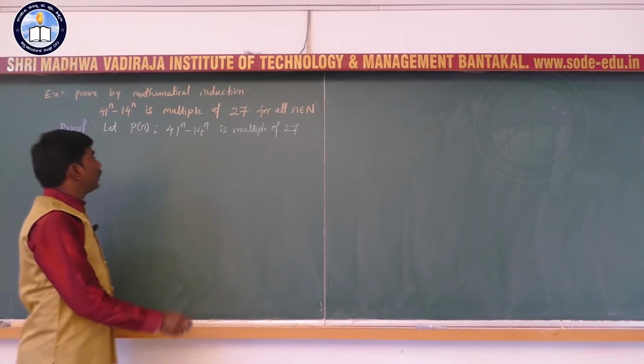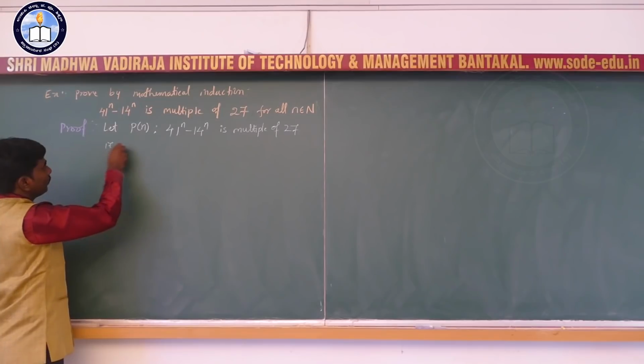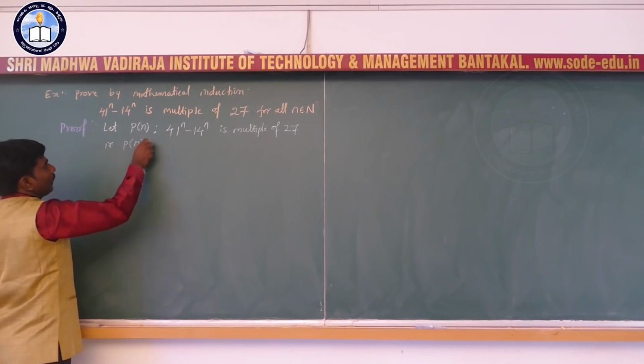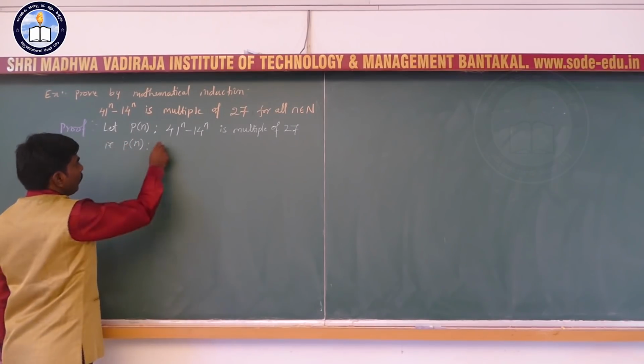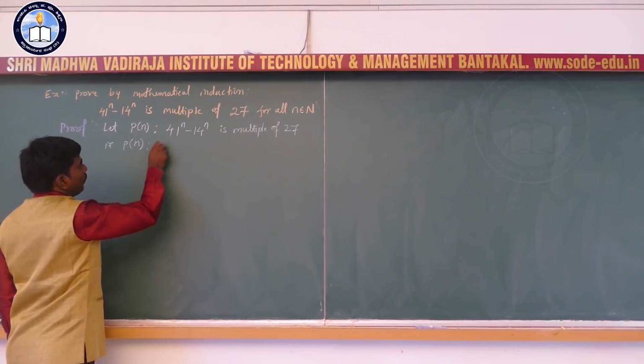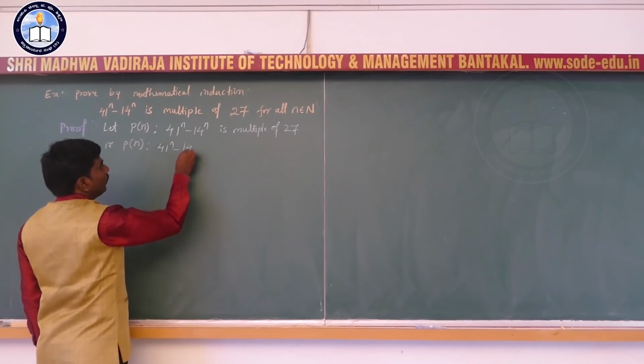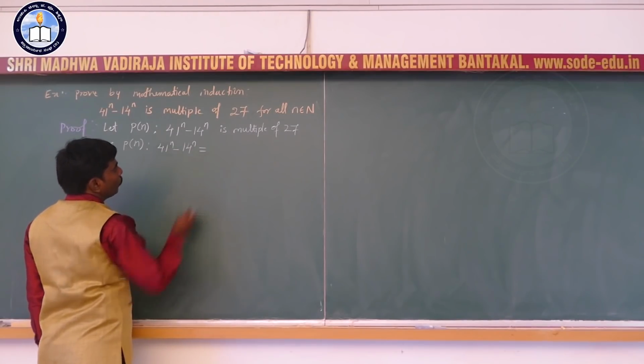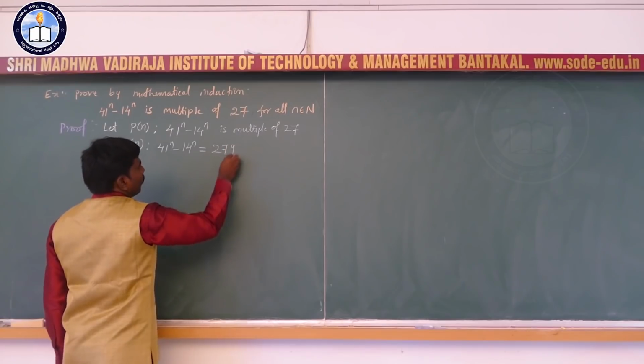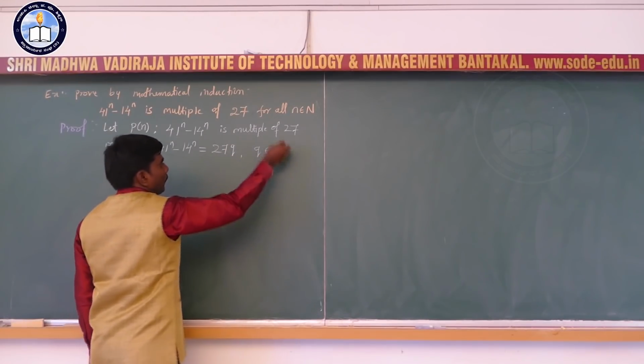That is, you may take this as P of n: 41 raised to n minus 14 raised to n is equal to 27q, where q is an integer.